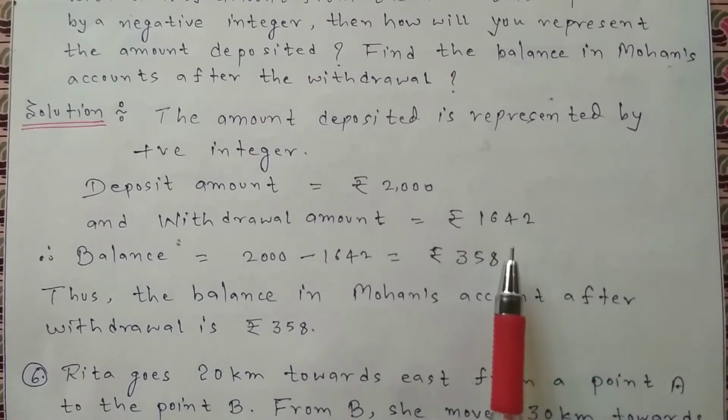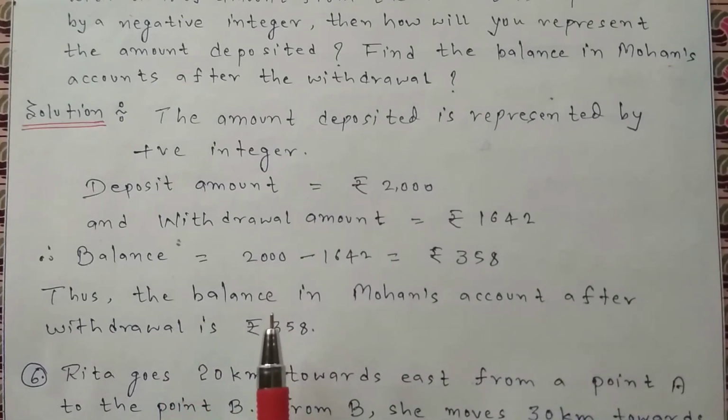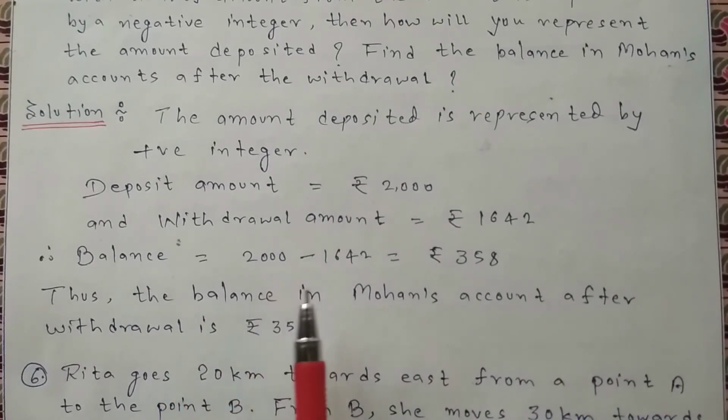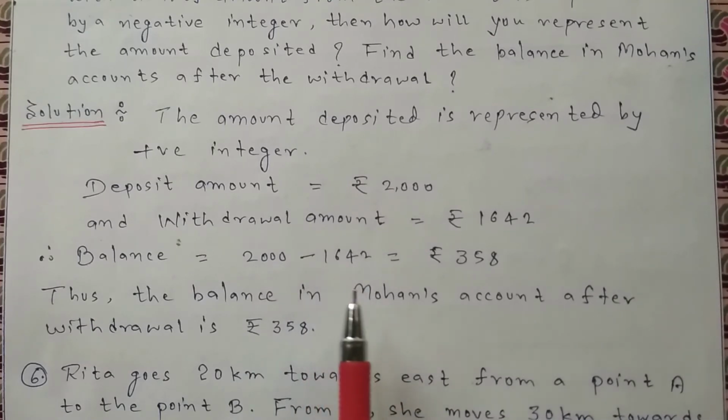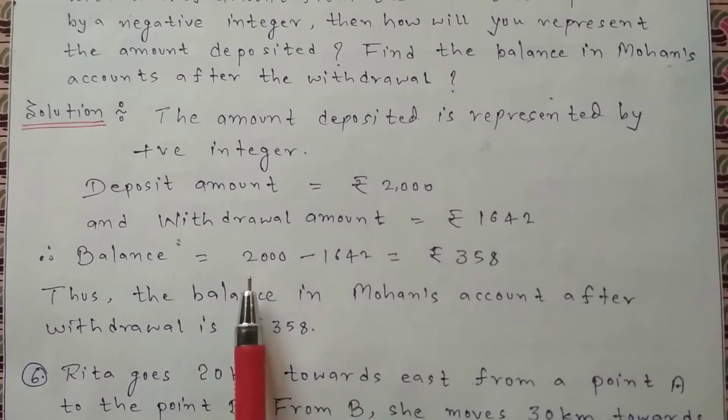So the actual balance which is left in the account of Mohan is 2000 minus 1642. We are subtracting 1642 from 2000 because it is given that the withdrawal amount has to be taken in the form of a negative integer, and to find out the balance that is left in Mohan's account, we have to subtract this 1642 from 2000.